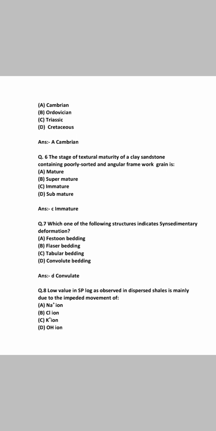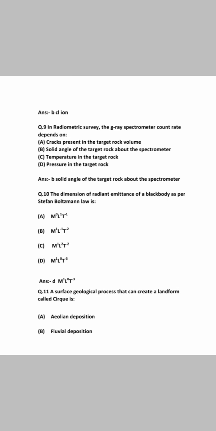Sixth question, the stage of textural maturity of clay sandstone containing poorly sorted and angular framework grain is. The correct option is option C, immature. Question number 7, which one of the following structure indicates in sedimentary deformation? So the correct option is option D, convolute. Eighth question, the low value in SP log as observed in depressed shale is mainly due to the impedant movement of which ions? The correct option is option B, the chlorine ion. Question number 9, radioactive survey, the gamma ray spectrometer count, it depends on. The correct option is option B, solid angle of the target rock about the spectrometer.